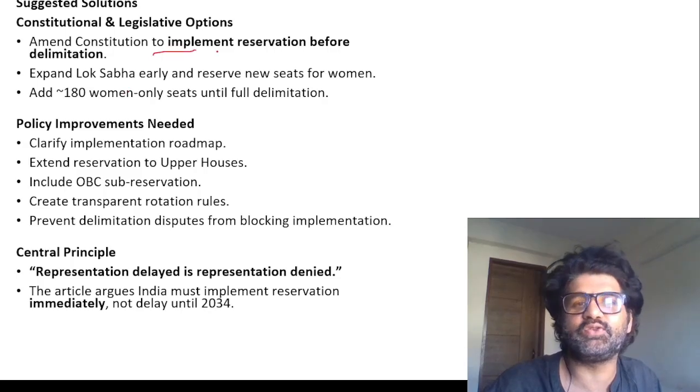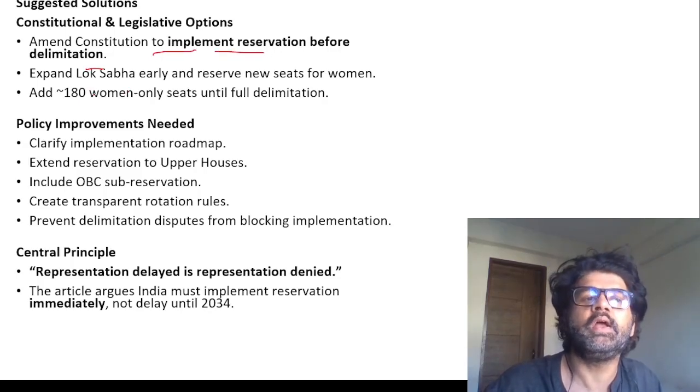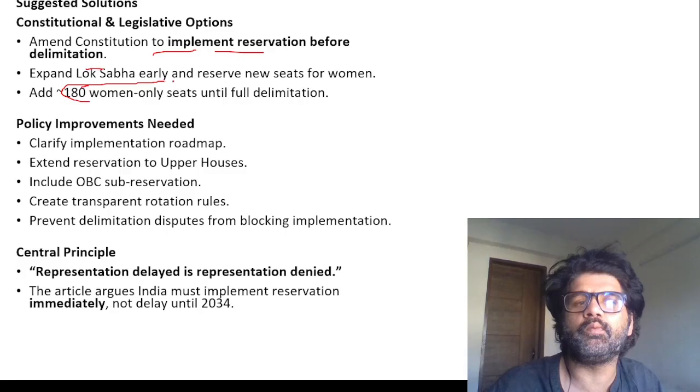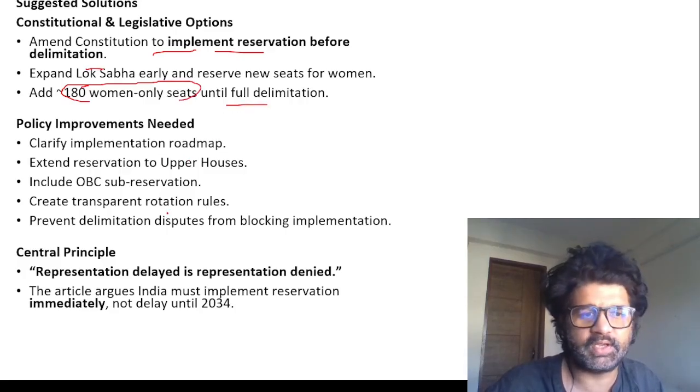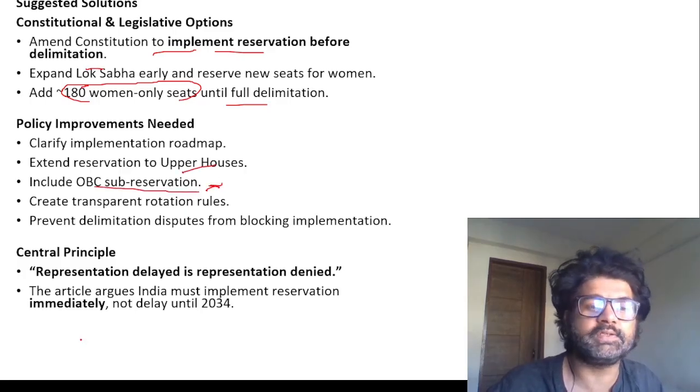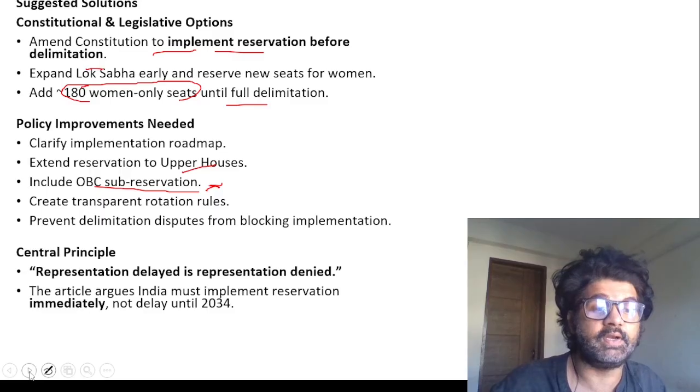Suggested solution: amend the constitution to implement reservation before delimitation, or add women-only seats until full delimitation. You can see what Ashwai Qureshi sir is saying. You can have a look at it. Extend reservation to the upper house, include OBC sub-reservation. I agree with this. Representation delayed is representation denied.